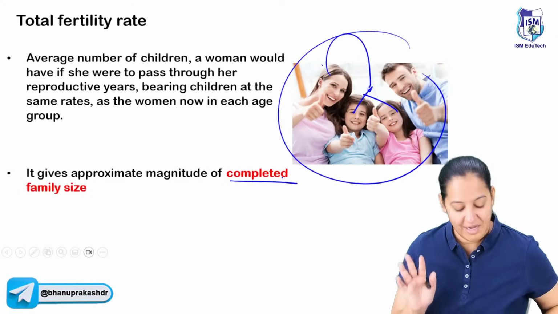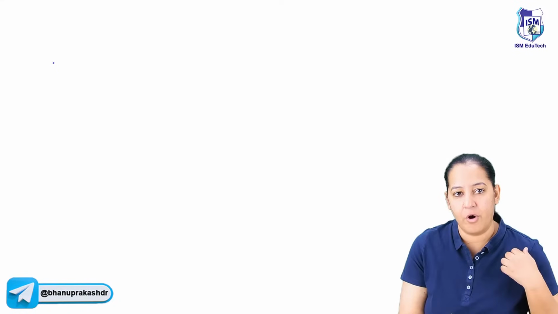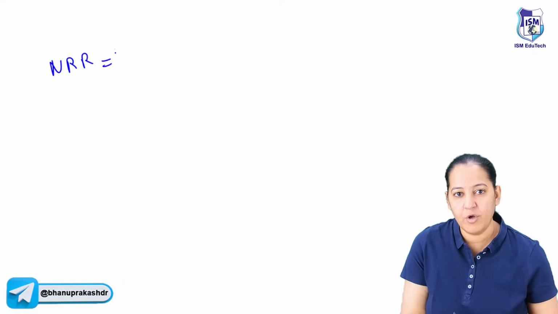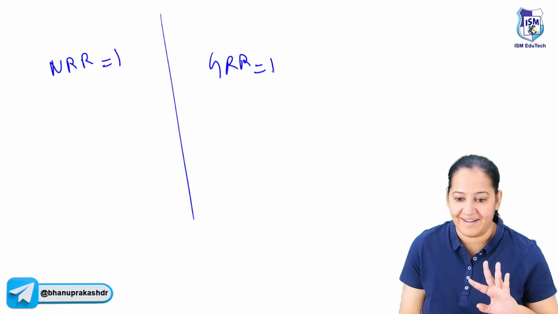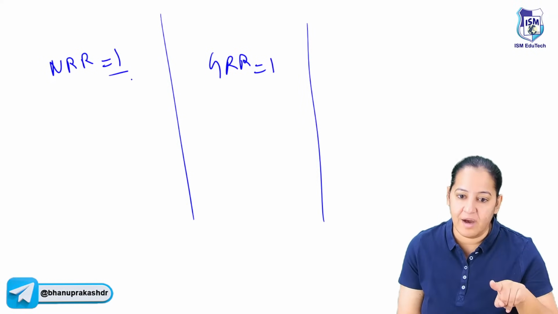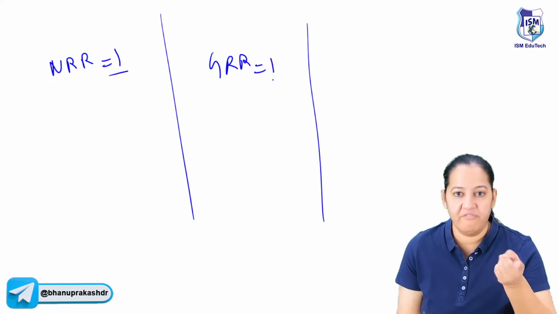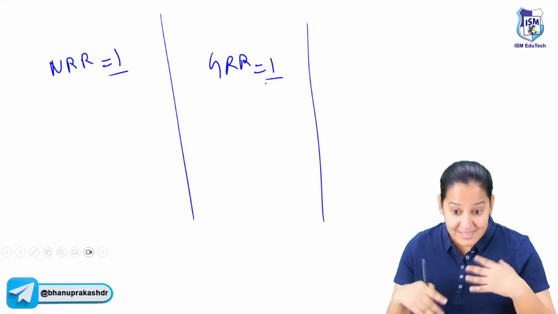Now listen. Let me tell you one more thing, couple protection rate. Now what I want is NRR to be 1. What do you mean by NRR 1? I want GRR also to be 1. Ideally, it's not there in India. In India, it's more than 1. What do you mean by 1? 1 means one girl will give birth to one daughter. One girl is replacing herself. That's it. This is the ideal situation.